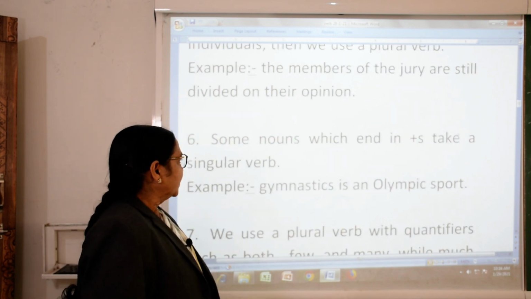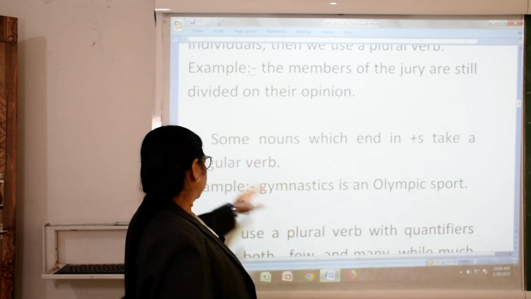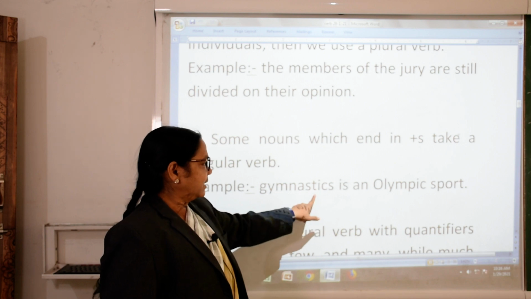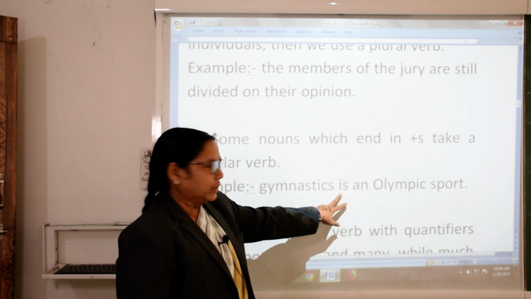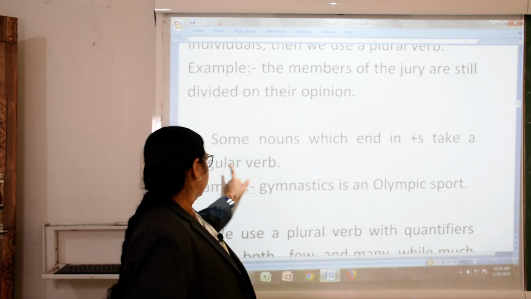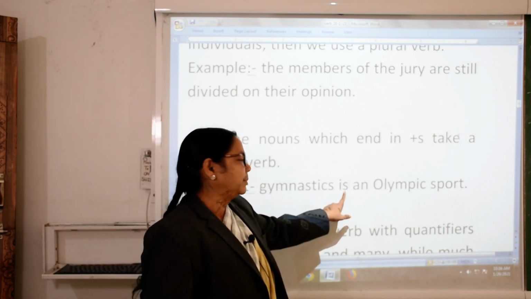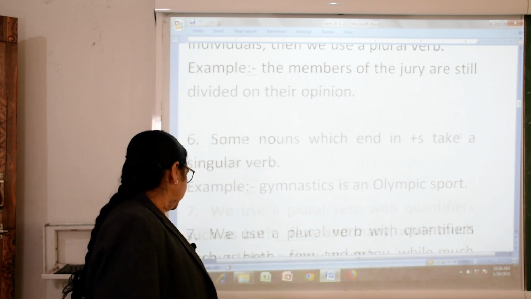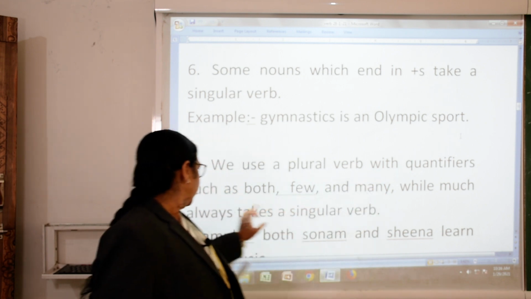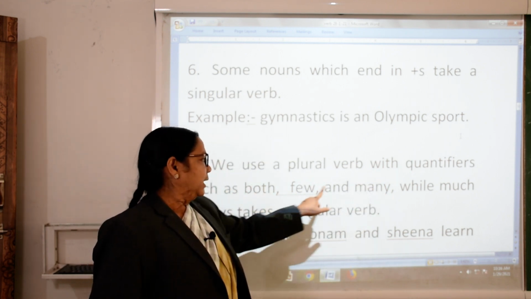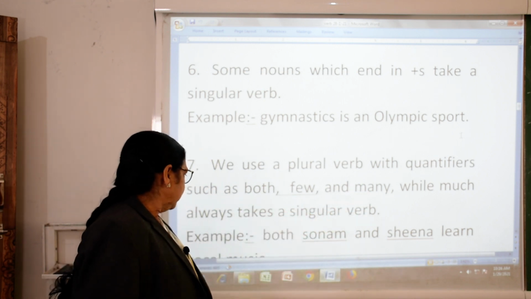Some nouns which end in s take a singular verb. Gymnastics is an Olympic sport. Gymnastics is: s is there, but it takes a singular verb. Remember, if s is here we will put the singular verb is. Now we will go to point 7. We use a plural verb with quantifiers, meaning counting words, such as both, few and many, while much always takes a singular verb. How is it? We will see.